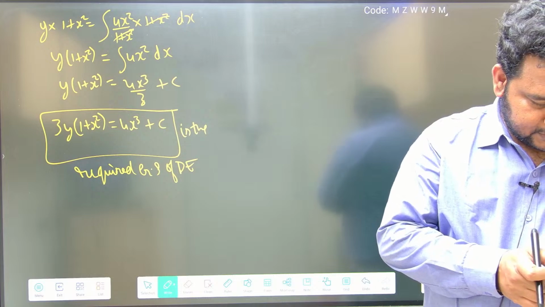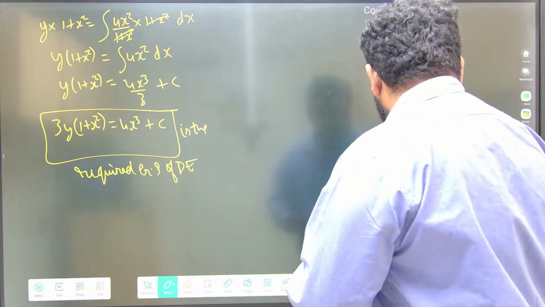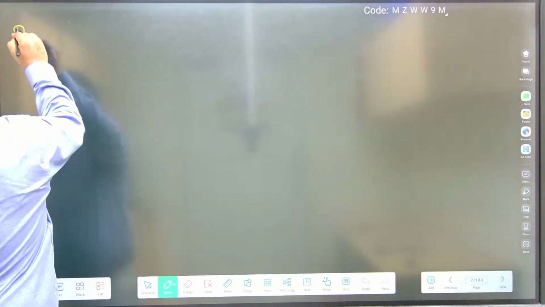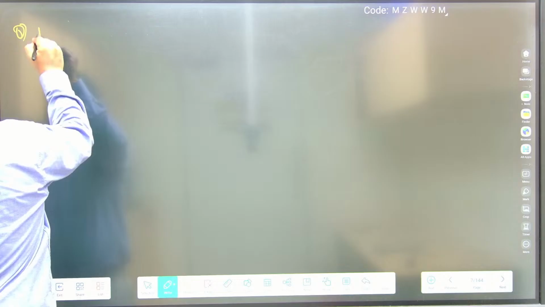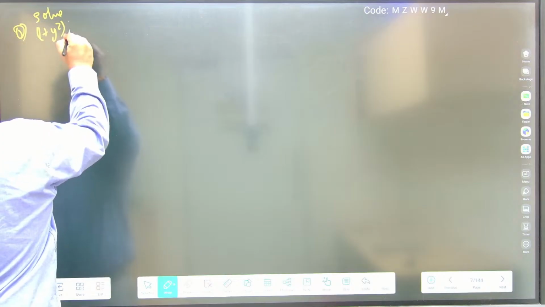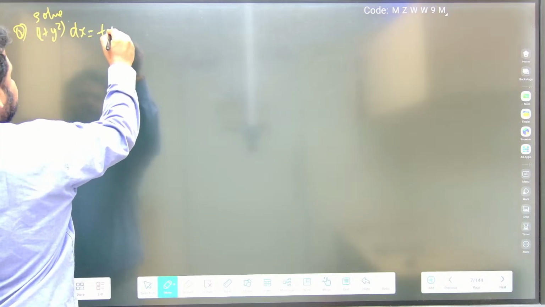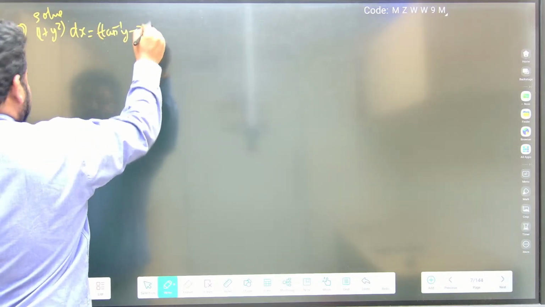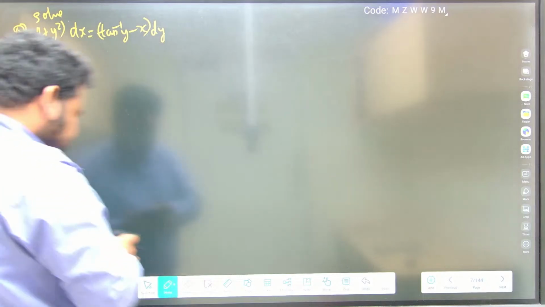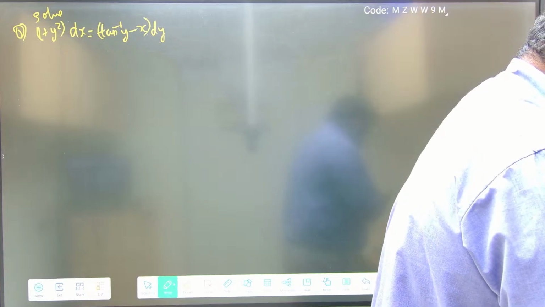Okay, that's correct. Now let us move to the 10th question, friends. Look at the question. It says solve 1 plus y square dx is equal to tan inverse of y minus x into dy. This is the question that is given, and they are asking to solve this.